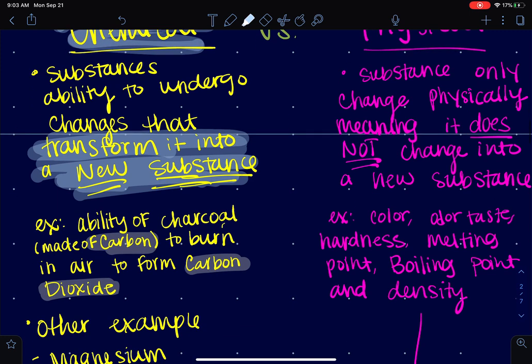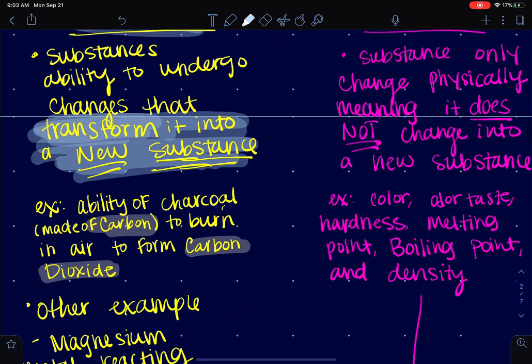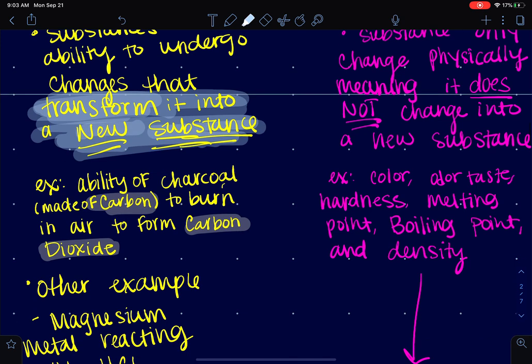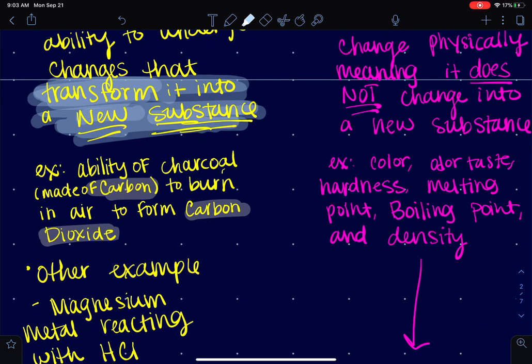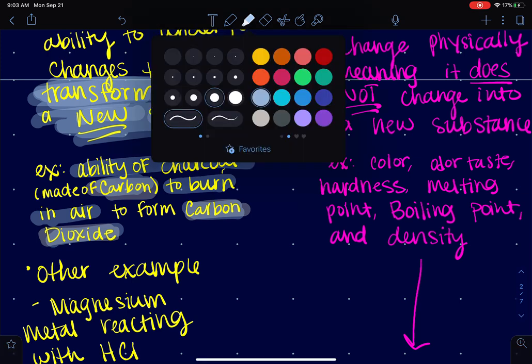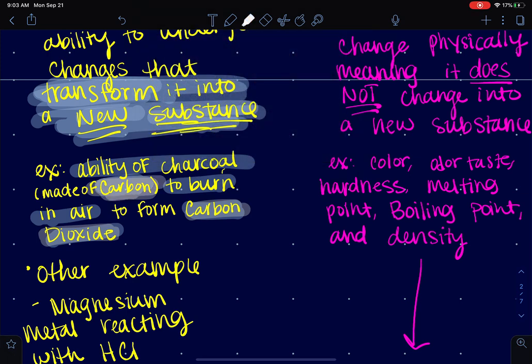You are undergoing a transformation into a new substance. The ability of charcoal, which is made of carbon, to burn in air makes carbon dioxide. If you look at this, we go from carbon to carbon dioxide. So that is creating a new substance.